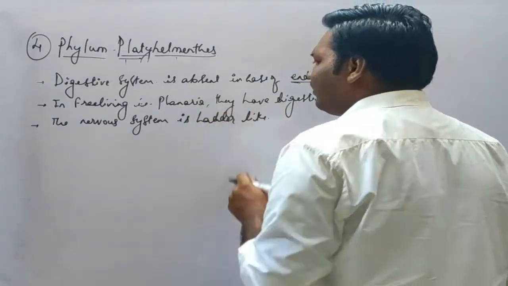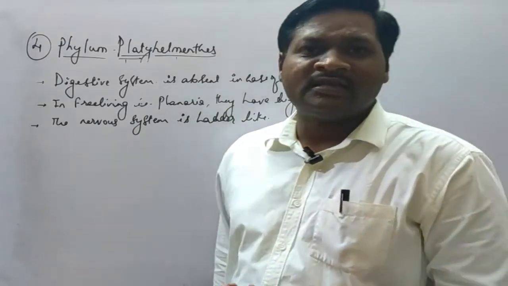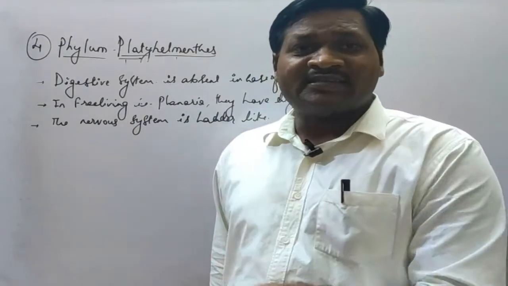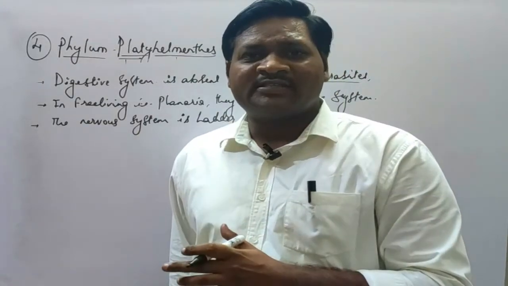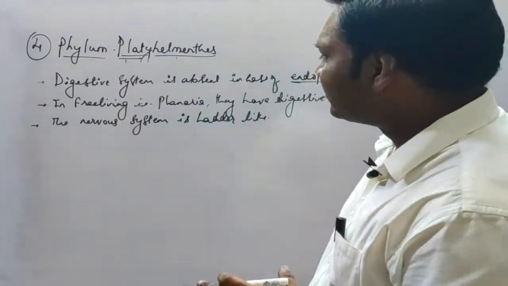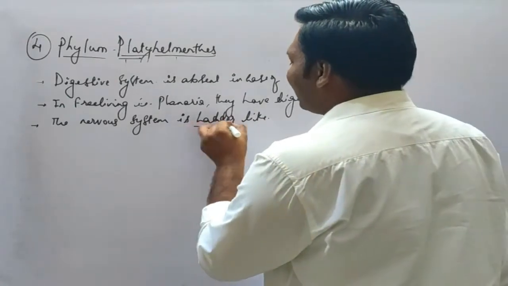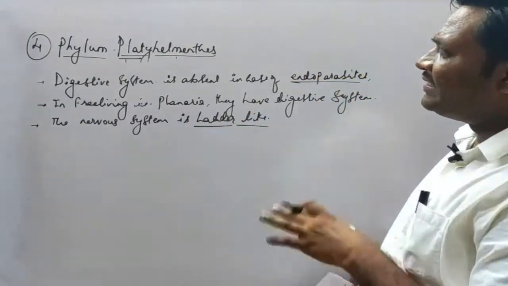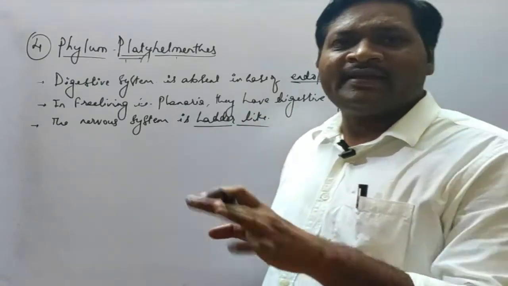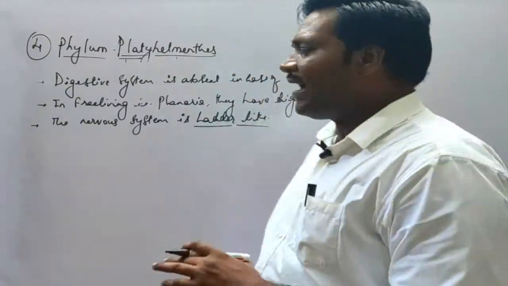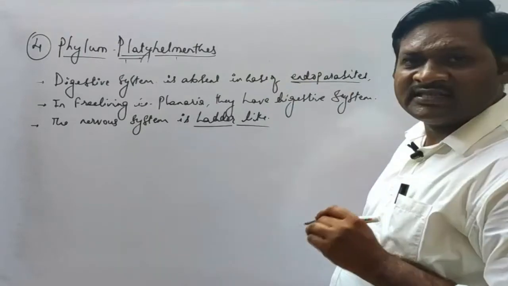It is not well developed in the phylum Platyhelminthes, but it is ladder-like, as we discussed in the introductory part when we were discussing the nervous system. Many different types of nervous systems are seen. So here the nervous system is ladder-like. Although in these animals we see cephalization, that is formation of a head, the brain is not at all developed. So it has the ladder-like nervous system.